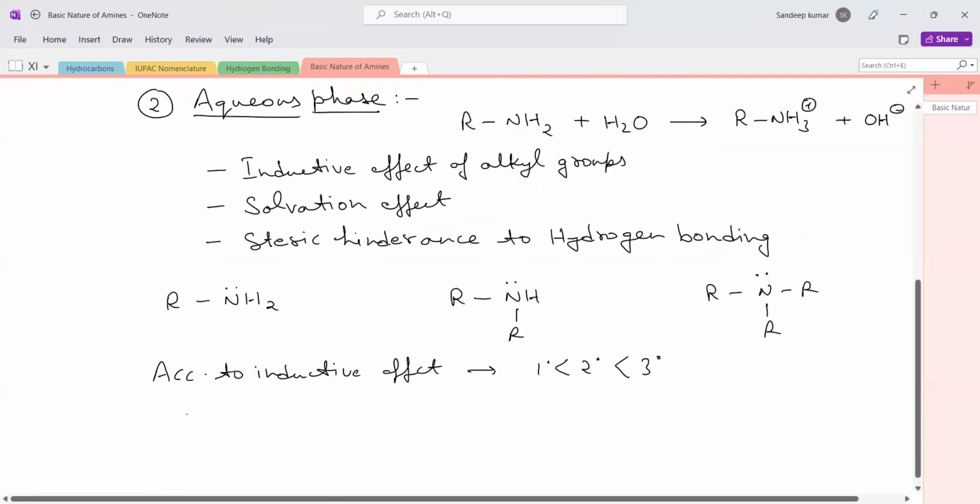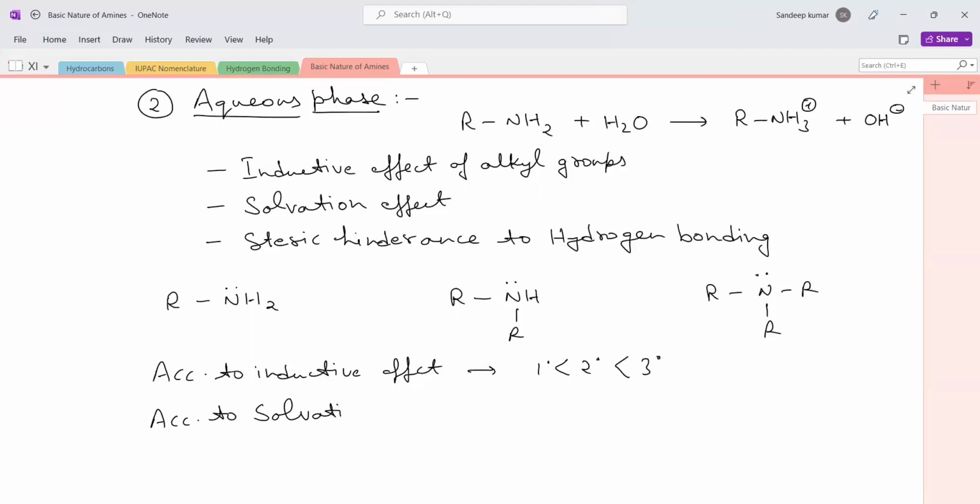Second, according to the solvation effect, we have the order. Primary amine is the most solvated, and tertiary amine is the least solvated because it has 3 alkyl groups attached to the nitrogen atom.